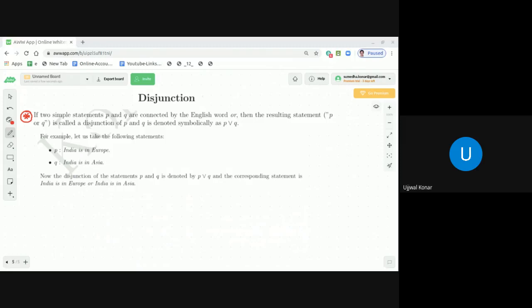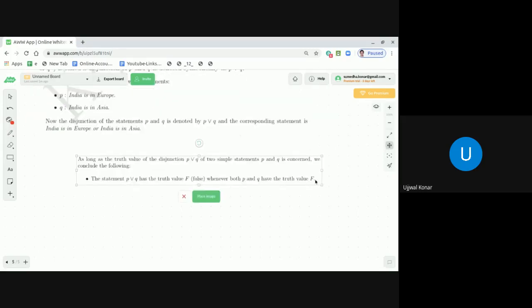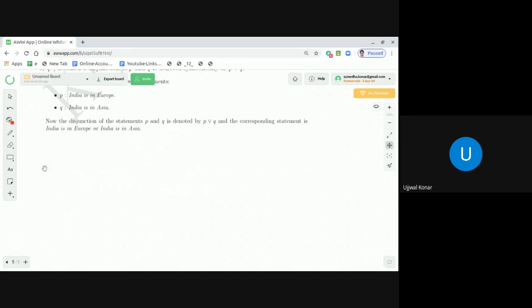As long as the truth value of the disjunction P or Q is concerned, we conclude that the statement P or Q has the truth value F whenever both P and Q have the truth value F, and the statement P or Q has the truth value T whenever either P or Q or both have the truth value T. Okay, so let me write down this statement. This is the first part of the statement, dear students, and I'm going to tell you the next part of the statement.